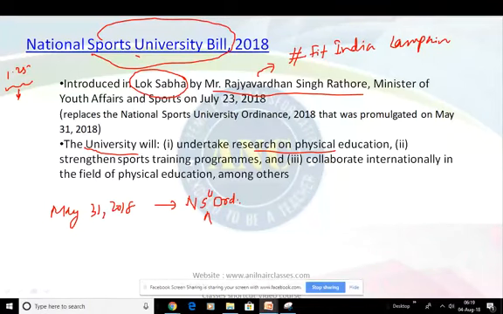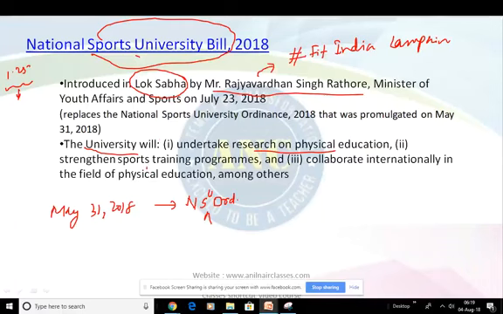Later it was recorrected, some parts were added, and it was finally introduced as the National Sports University Bill instead of an Ordinance, right? As I told, the establishment of the university is important for the following three points: to undertake research, strengthen sports, and enable physical education internationally and collaborate, right?